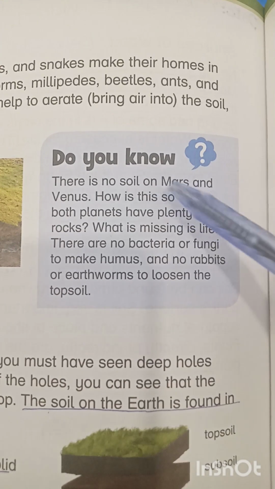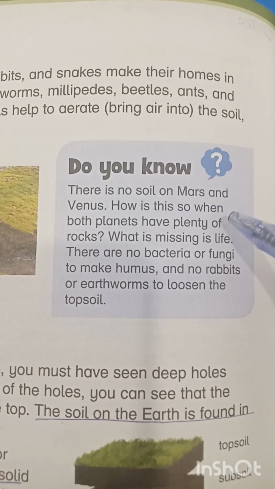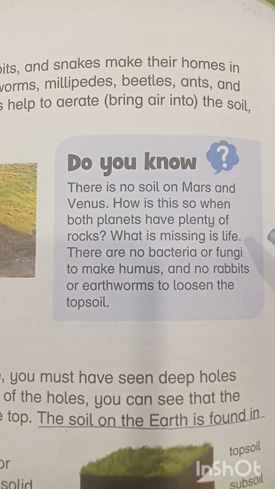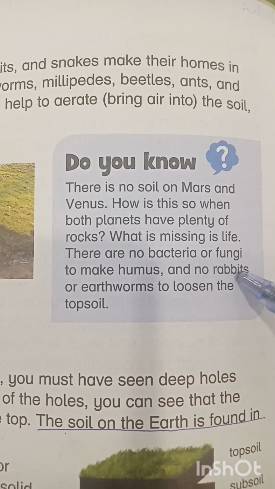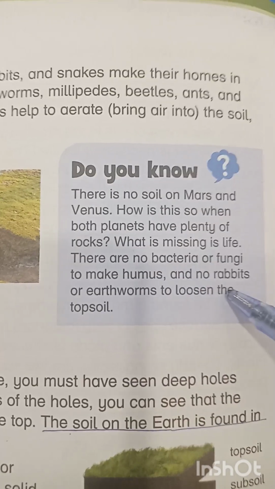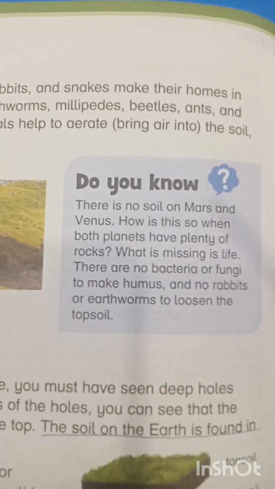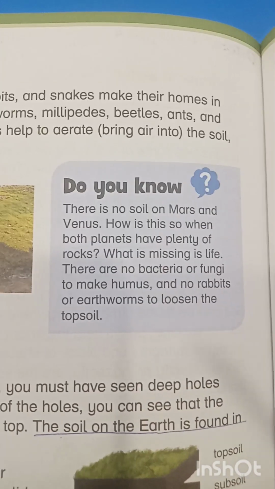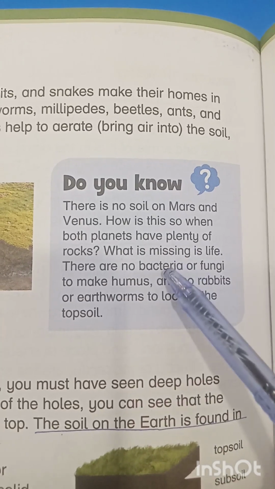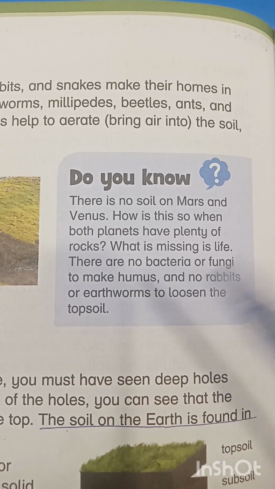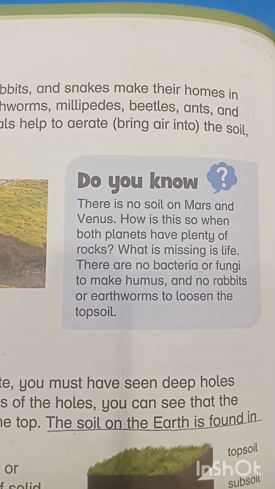Here is the box, that is the Do You Know? There is no soil on Mars and Venus. How is this so when both planets have plenty of rocks? What is missing is life. There are no bacteria or fungi to make humus, and no rabbits or earthworms to loosen the topsoil. Here they tell us that on Mars and Venus there is no soil, but there are rocks. Because they lack life there, there are no bacteria or fungi, and there are no rabbits or earthworms to dig up the soil and loosen it.